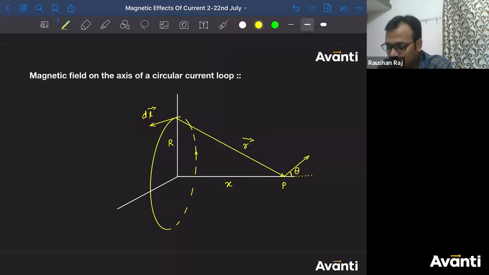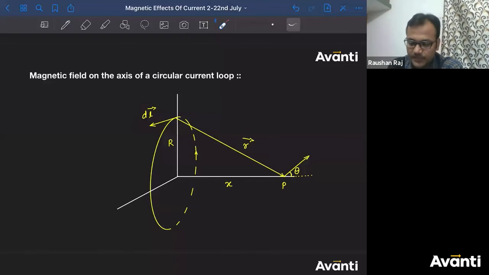First of all, tell me what will be the direction of magnetic field because of this dl. Achha, why did I consider this dl? Because current is flowing in this direction. So यहाँ पे जब current आएगा तो current direction will be tangential. So this is the direction of dl. Tell me what is the direction of dB here? Magnetic field because of this current carrying element.